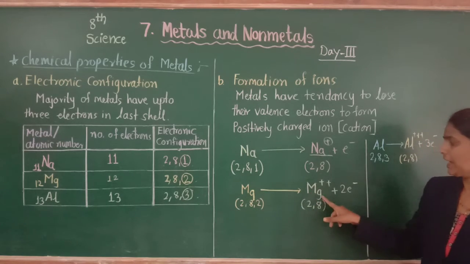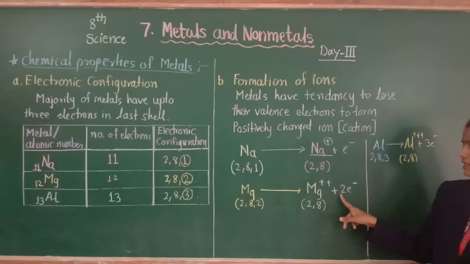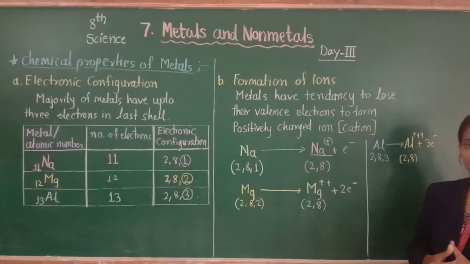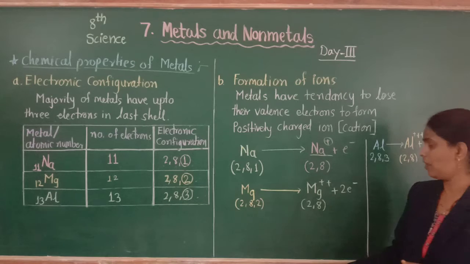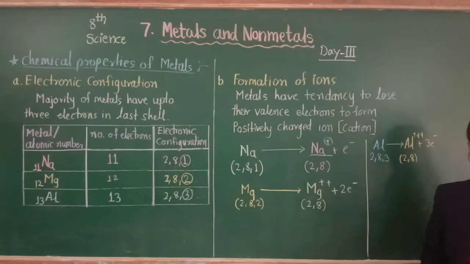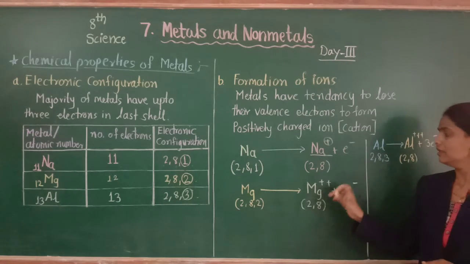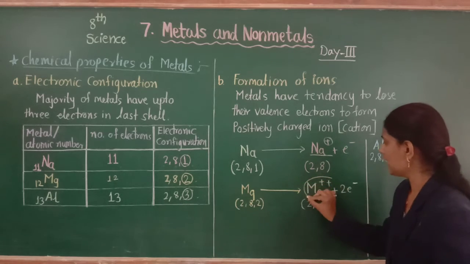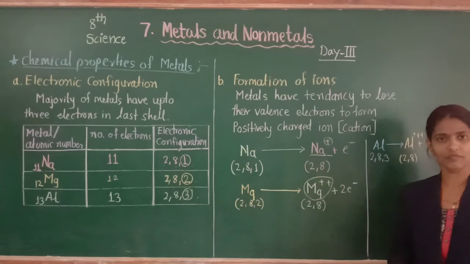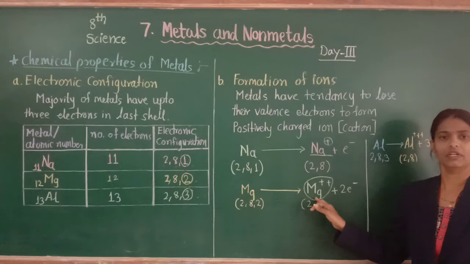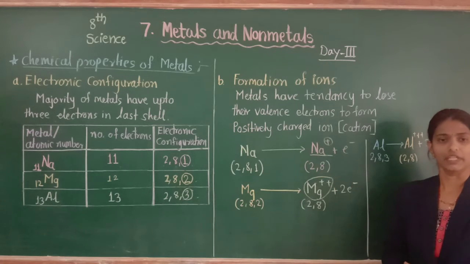So magnesium loses 2 electrons and forms 2 positive charge. That is why it's called magnesium cation, and that is sodium cation.